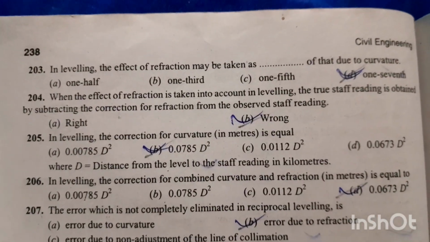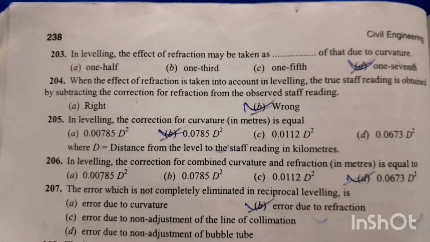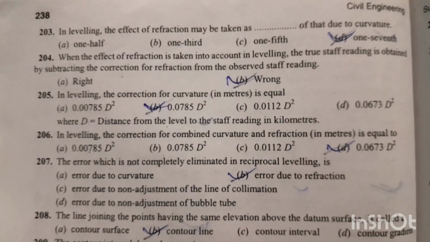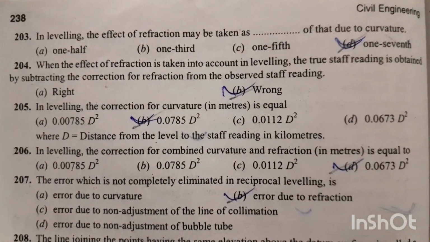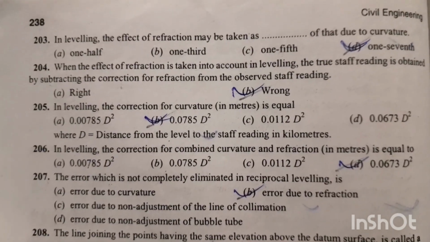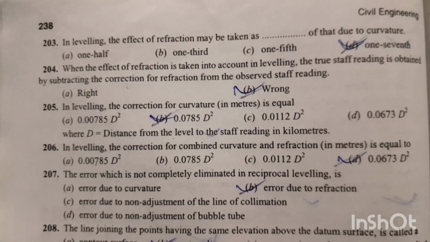Question number 203. In leveling, the effect of refraction may be taken as 1/7 of that due to curvature. Option number D is the right answer. Question number 204. When the effect of refraction is taken into account in leveling, the true staff reading is obtained by subtracting the correction for refraction from the observed staff reading. No. Option number B is the right answer.